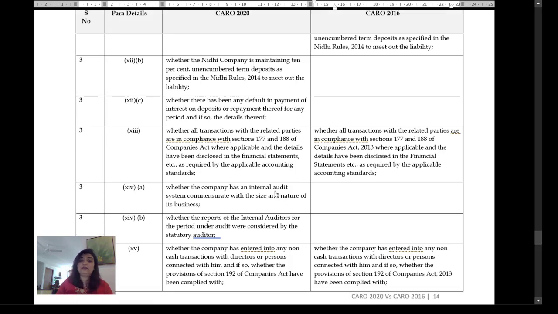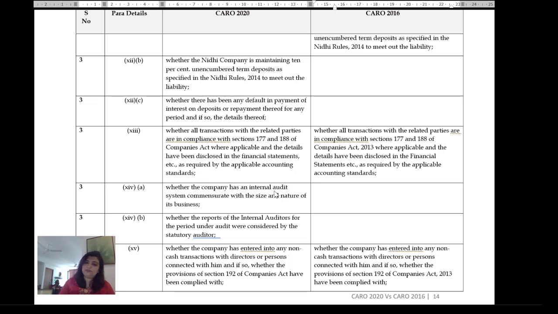This again was not there earlier. Whether the company has an internal audit system commensurate with the size and nature of its business, whether the reports of the internal auditors for the period under audit were considered by the statutory auditor. So the kind of emphasis which is there on standards on auditing, the standards on internal audit have not really gained that kind of popularity.